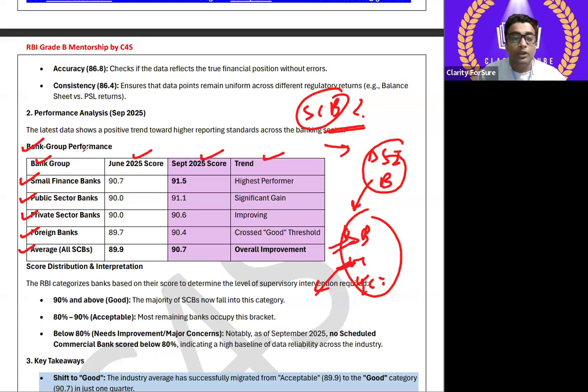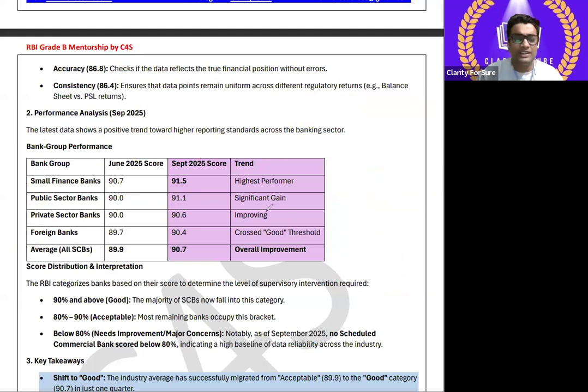Is it clear? So any bank, whether it's all scheduled commercial banks, foreign banks, private banks, public banks, or small finance banks, has been given the criteria. But the more important context is, if the scheduled commercial banks fail, then the economy will be in danger. Is it clear? Just a small static inference I have told you while discussing it. So just read it. Small finance bank comes under which category? In the category of differential bank. Public sector and private sector banks both come under the category of scheduled commercial bank.